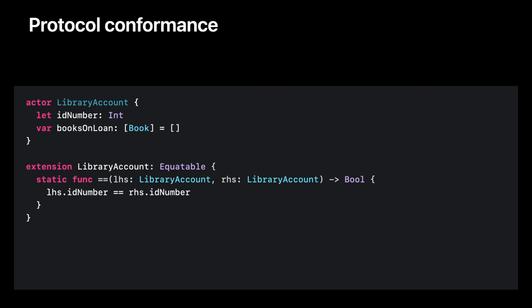Like other types, actors can conform to protocols so long as they can satisfy the requirements of the protocol. For example, let's make this library account actor conform to the Equatable protocol. The static equality method compares two library accounts based on their ID numbers. Because the method is static, there is no self instance, and so it is not isolated to the actor. Instead, we have two parameters of actor type, and this static method is outside of both of them. That's okay, because the implementation is only accessing immutable state on the actor.